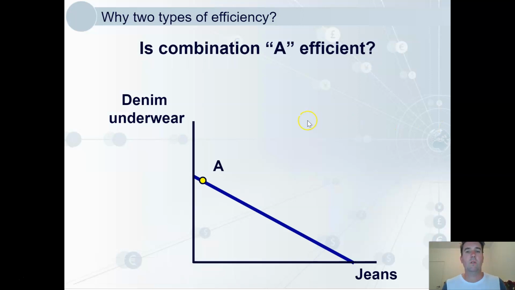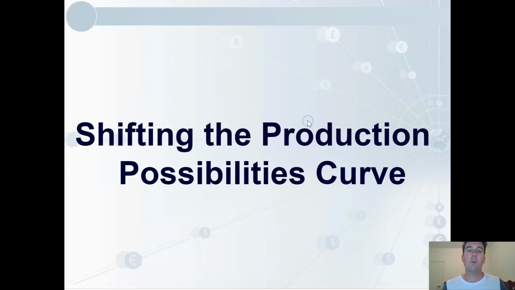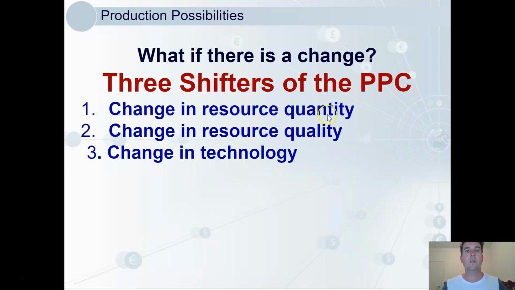Now, moving on. Economies are not static, economies change, they're dynamic. So that's what makes studying economics so much fun. So this means we need to look at how changes in the world can change the production possibilities curve. There are three things that will shift the PPC: a change in the resource quantity, a change in resource quality, and a change in technology.